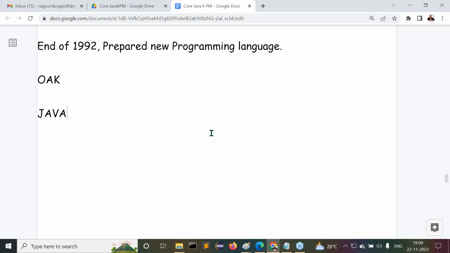Understand? Why is the name of this programming language Java? Java is a brand labeled coffee which was there in the Sun Microsystems cafeteria at the time of preparing this programming language. Because of that reason only, Sun Microsystems gave the name Java to this new programming language. Guys, are all of you getting my point?